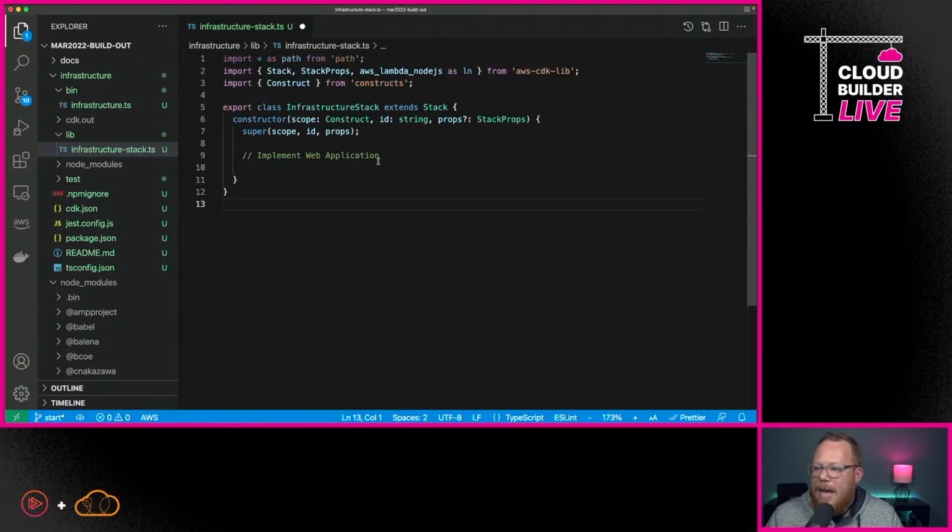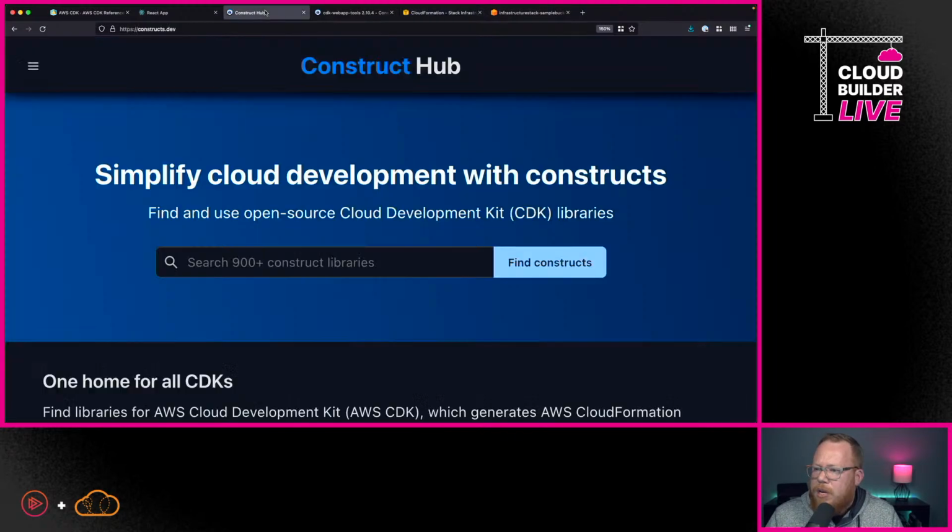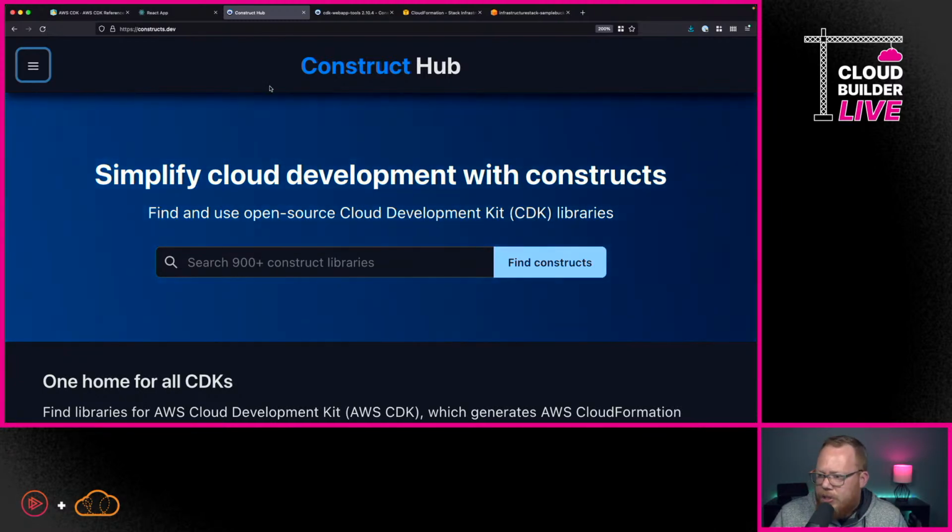So now we're back to having our basic web application. Now, I want to do something here. I want to showcase that we have something here called the Construct Hub. Now, this was created by AWS. This gives us the way to share CDK constructs.